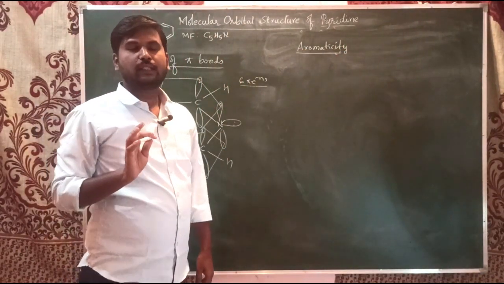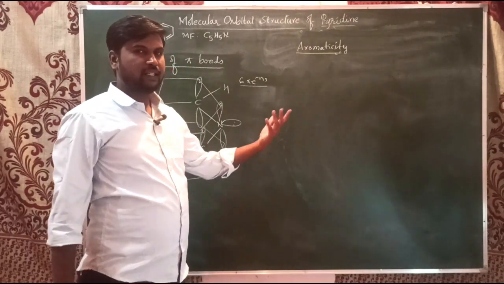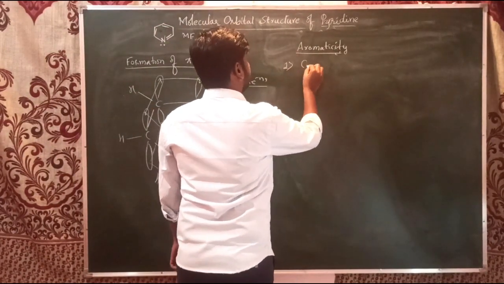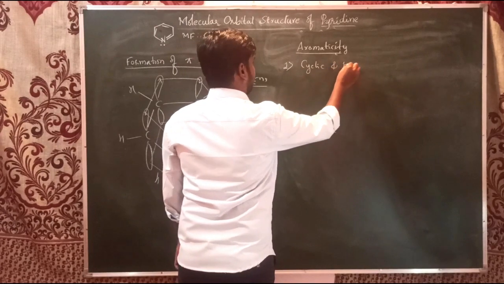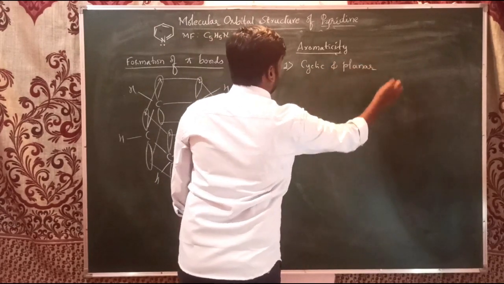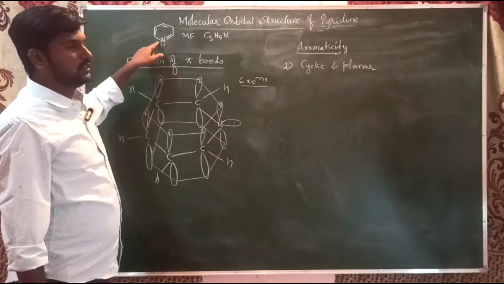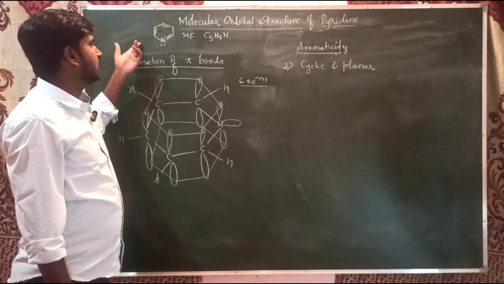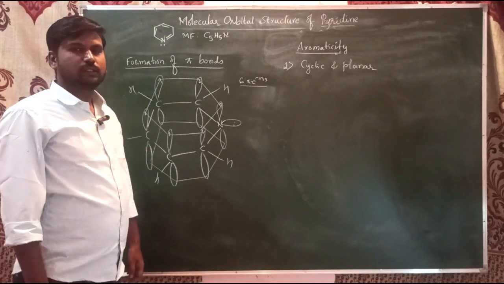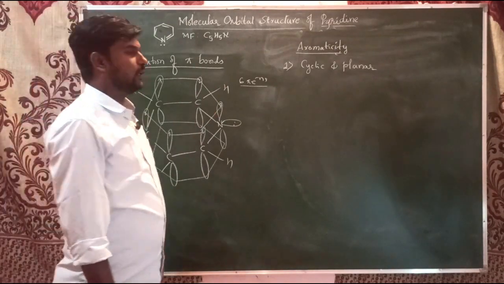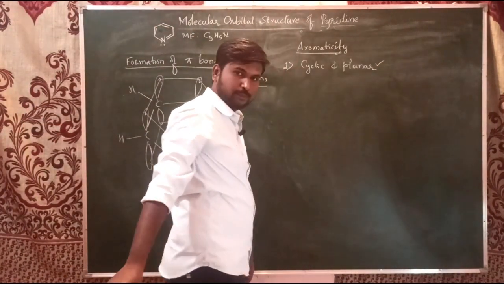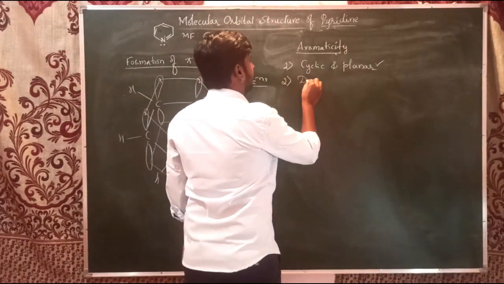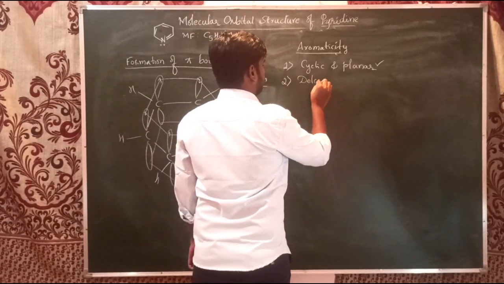You already know that 4 criteria should be fulfilled by any compound to show aromaticity. The first criterion is that the compound should be cyclic and planar. Pyridine is cyclic and planar: if we start the ring with nitrogen, it ends with nitrogen. And as it is sp2 hybridized, it shows trigonal planar geometry, hence it is planar. So the first criterion is fulfilled. The second criterion is that it should show delocalization of pi electrons.